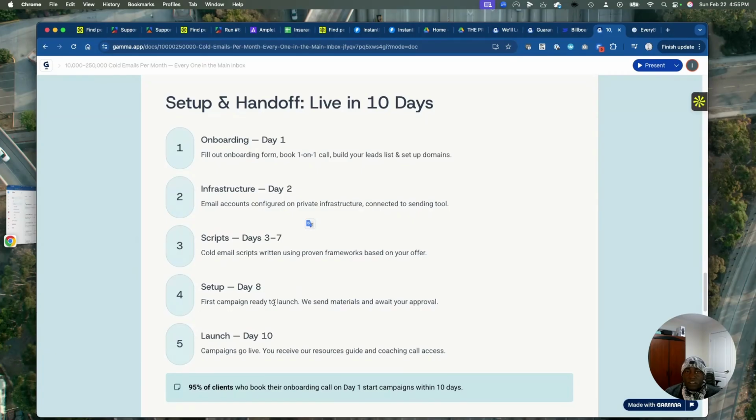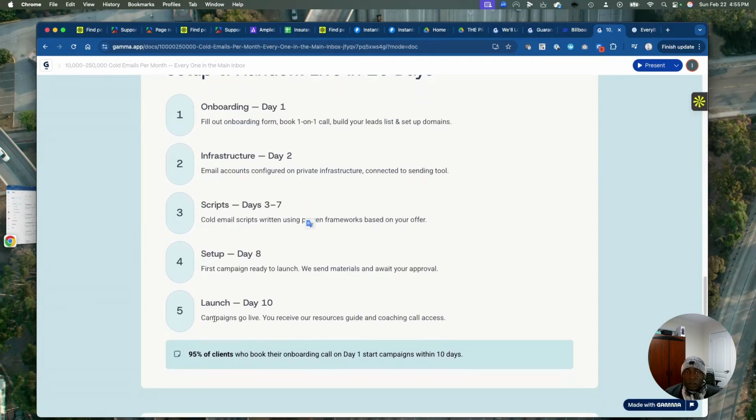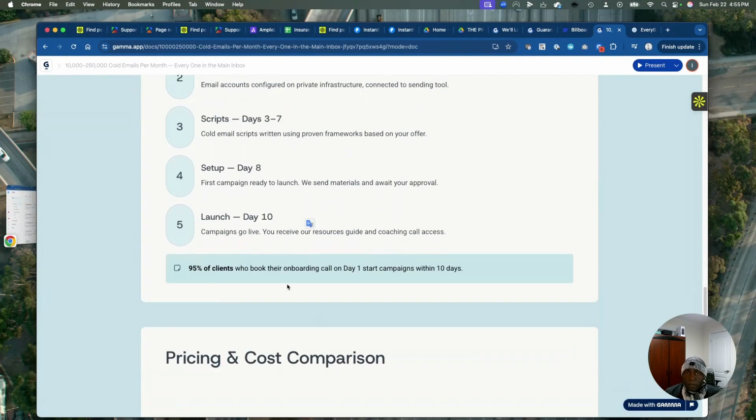Our first campaign can start even after 1 week. We'll start by sending material, looking for approval, looking for you to confirm. And then we can start going live from 10 days to 14 days. Most of them will have their campaigns started within 10 days.